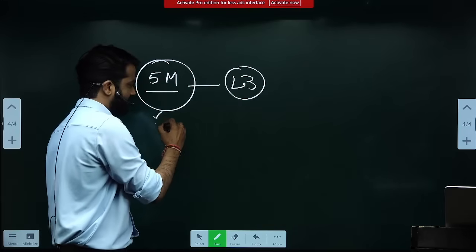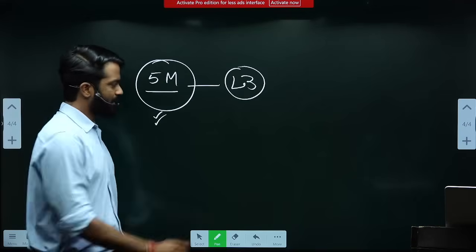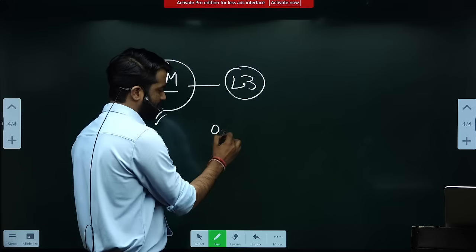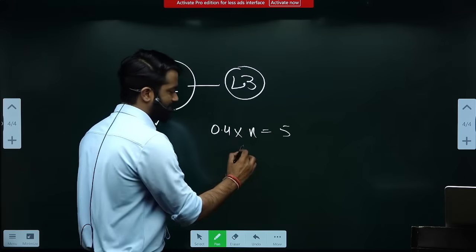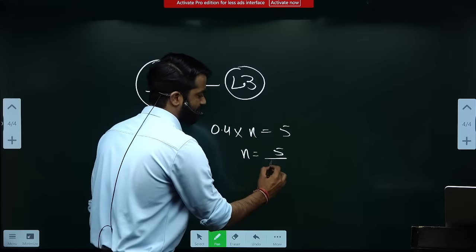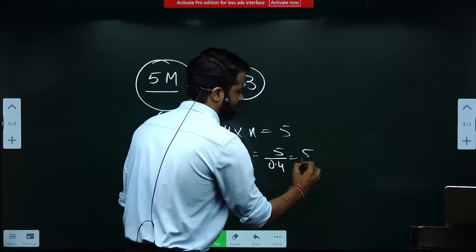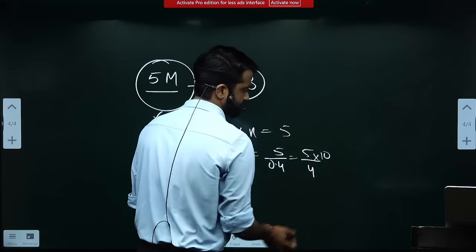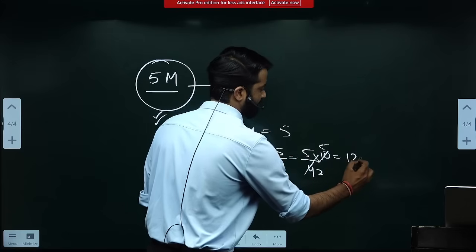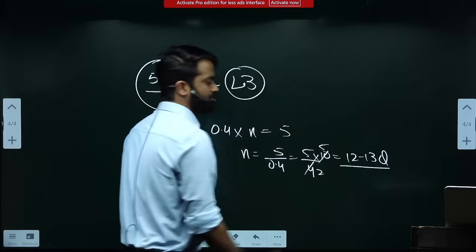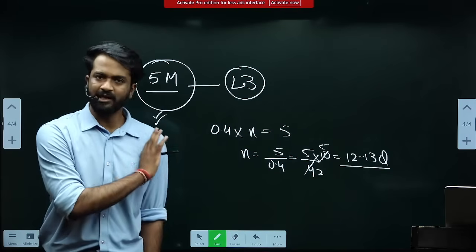This is the target of plus 5 marks. So 0.4 into number of questions is 5 marks. That means number of questions will be 5 upon 0.4, which is approximately 12 to 13 questions. It is that easy, that is what I am saying.